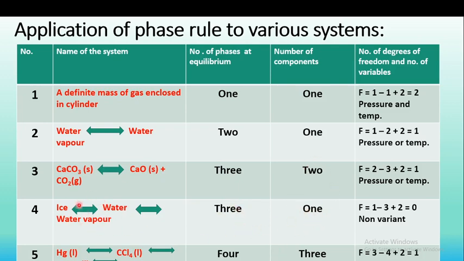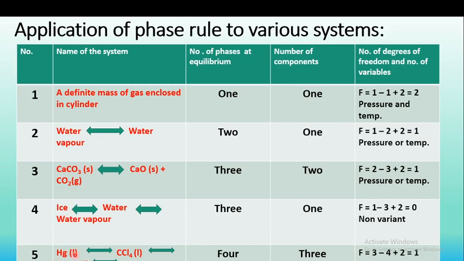Only one component, water. In all phases only one component is present, water. Therefore F is equal to C minus P plus 2, that is 1 minus 3 plus 2 equal to 0. The value comes out to be 0, which means the system is non-variant. What is the meaning of non-variant? The system is not dependent on pressure or temperature. This is the water system.